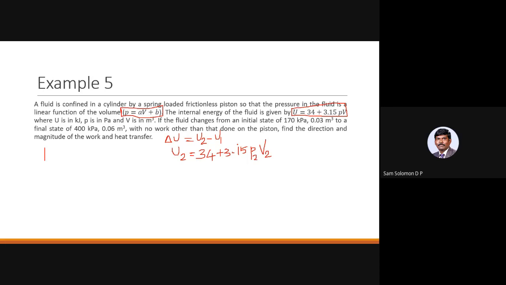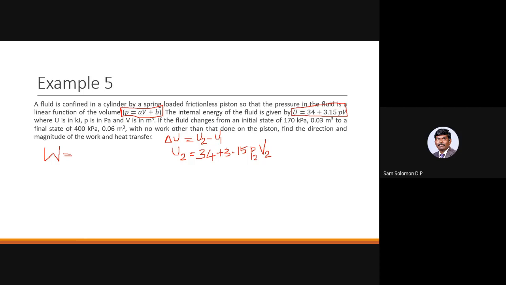Okay. How will you find out work done for this particular case? In the last case, they said PV to the power 1.2 equal to constant, so we used the equation P2V2 minus P1V1 by 1 minus n.